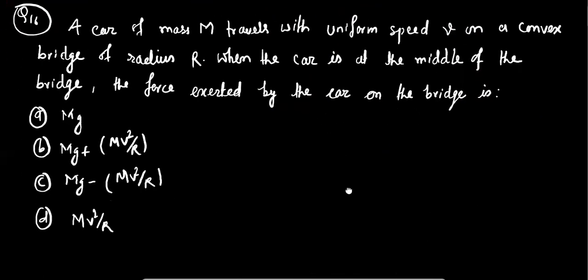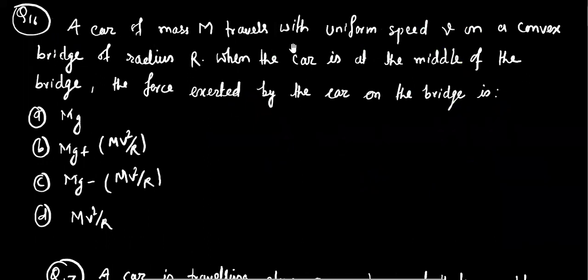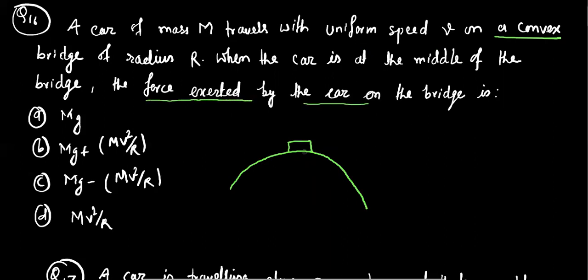Now I am going to solve question number 16. A car of mass m travels with a uniform speed v on a convex bridge of radius r. When the car is at the middle of the bridge, the force exerted by the car on the bridge. So nature of bridge is convex. Suppose this is the bridge and car is here. Now we have to find the force exerted by the car on the bridge.